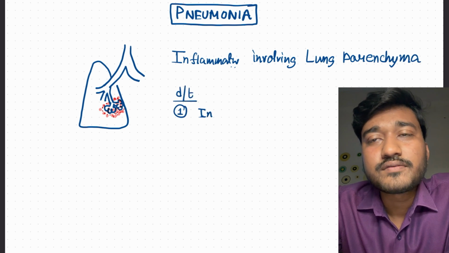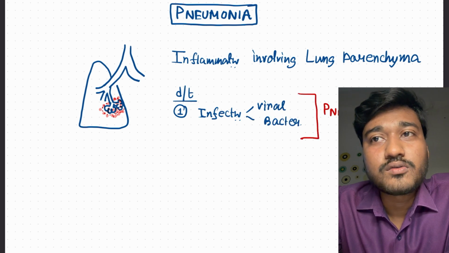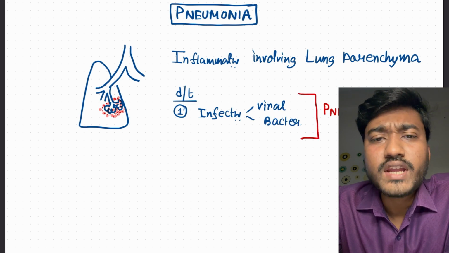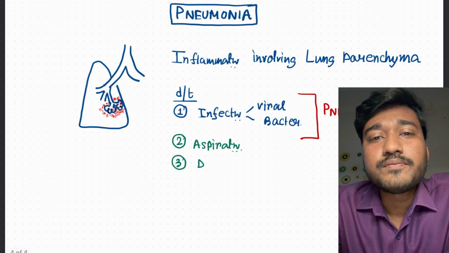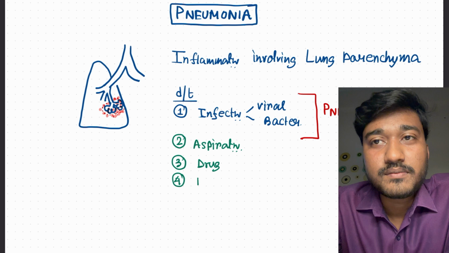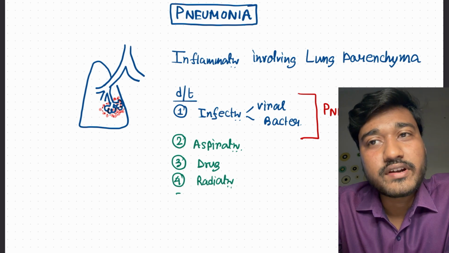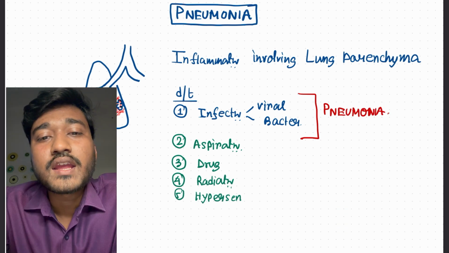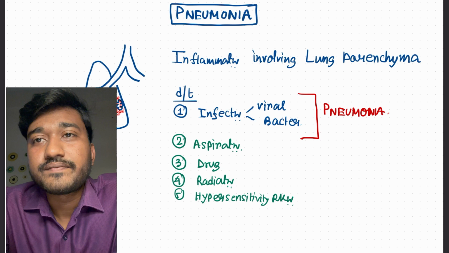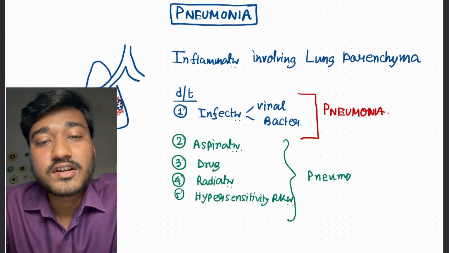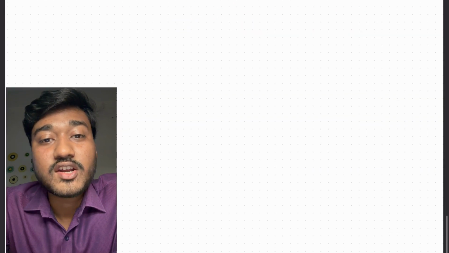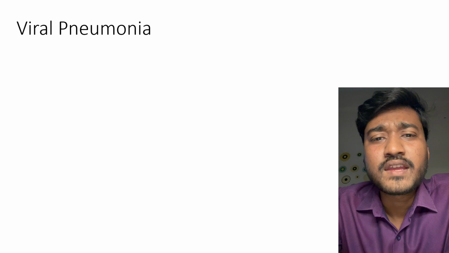What may be the cause? It may be mostly due to infection. This infection could be viral infection or bacterial infection. According to it, we call it viral or bacterial pneumonia, or it could be due to some aspiration, or maybe some drugs, or radiation, or a hypersensitivity reaction. If it is due to aspiration, drug, radiation, or hypersensitivity reaction, we call it pneumonitis, not pneumonia.